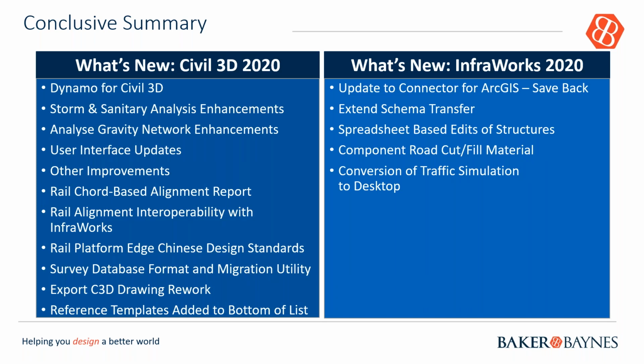So like I said, Dynamo, SSA for gravities and stuff like that. The user interface looks much slicker. Rail designs have become much better. But what I would say are the biggest concentration points going forward, where you would see a lot of development, will be the GIS interface part of it, water being the analysis and modeling part, as well as Dynamo. You will hear Dynamo a lot coming up and going into the future.